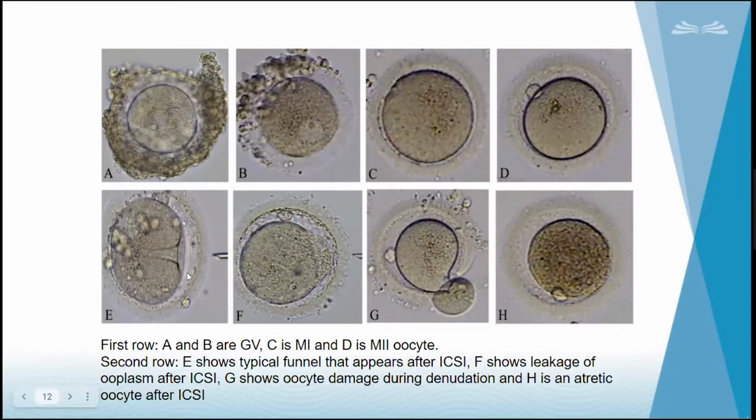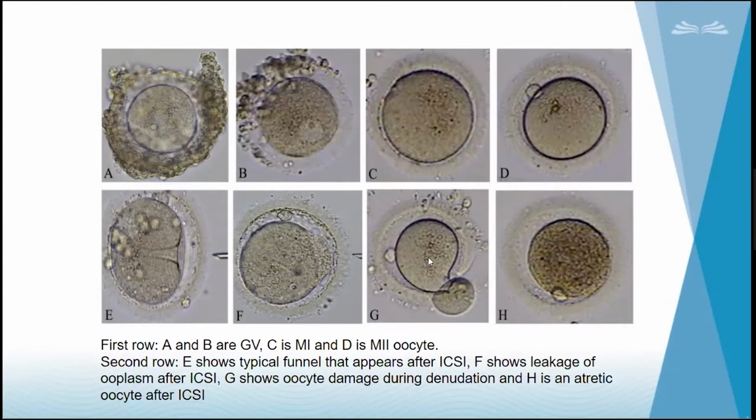If the technique is not good, or if the oocytes are post-matured or immature cytoplasmically, then we don't get this funnel type of thing, which means that the oocyte might get degenerated. If you see, this will happen after ICSI. Once ICSI has been done and there is no resistance, the oocyte's cytoplasm will start to leak outside. And slowly it will go to this stage. The oocyte will get degenerated.